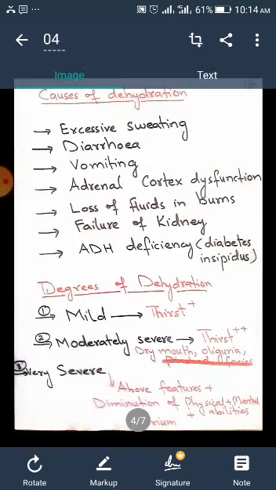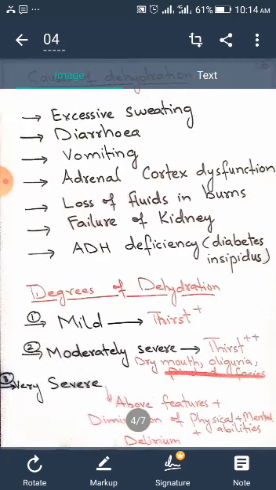Causes of dehydration. Dehydration can be caused by excessive sweating, in which water loss is the major factor. Salt loss can also occur in some conditions. If there is very excessive sweating, sodium loss will be greater as compared to water loss. Diarrhea causes loss of water and loss of electrolytes. Vomiting also causes loss of water and loss of electrolytes.